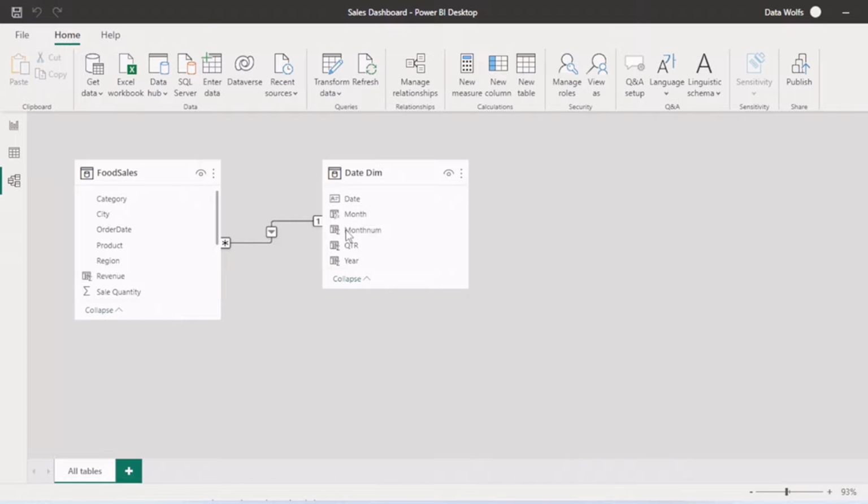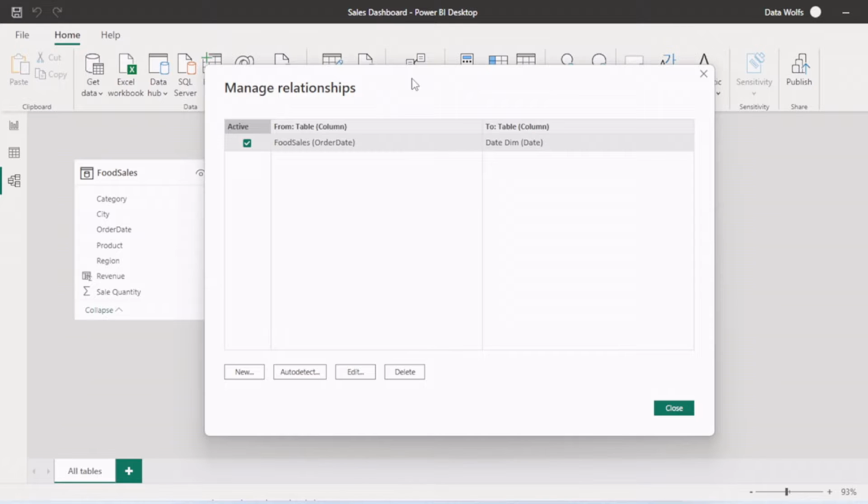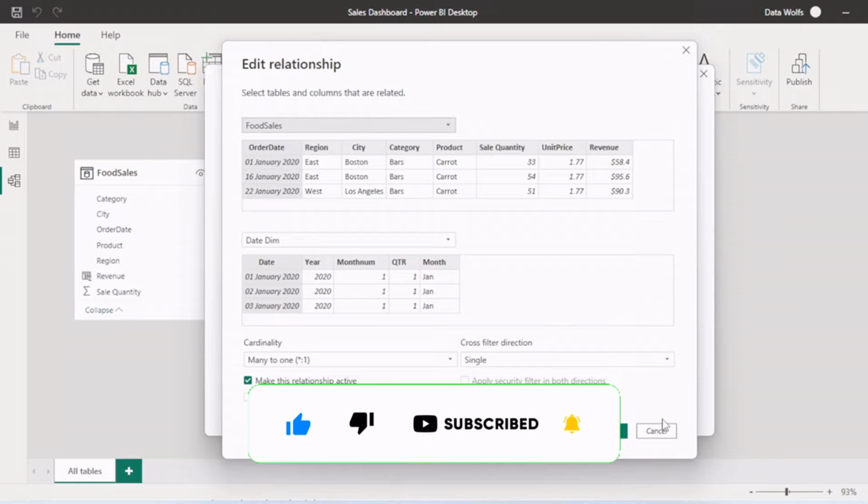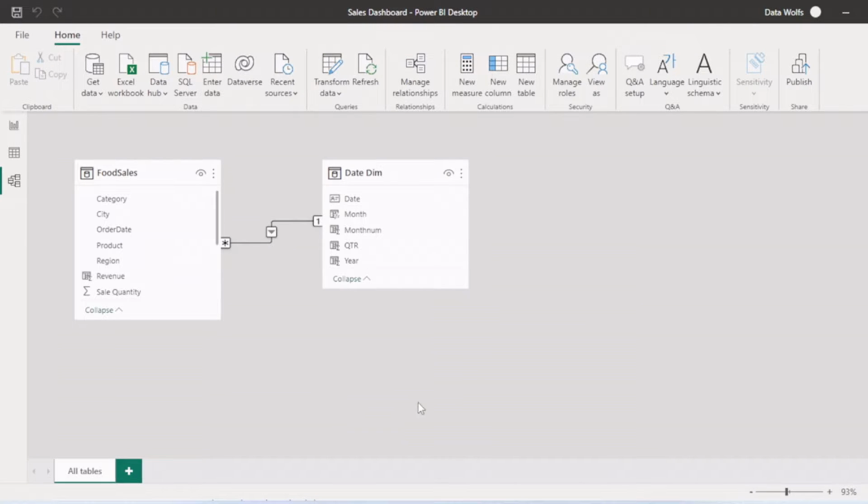So you can see we are connecting these two tables with a one to many relationship, and the date dimension table is filtering the food sales table. From this manage relationships tab, you can see all the relationships which are present here. Power BI has an AI capability that automatically detects relationships between tables. You can use this also. You can create a new manual relationship by clicking this New, and you can edit the existing ones also by clicking on this. So this is the model tab in Power BI.